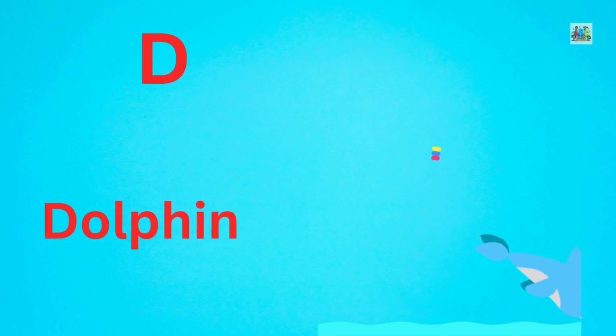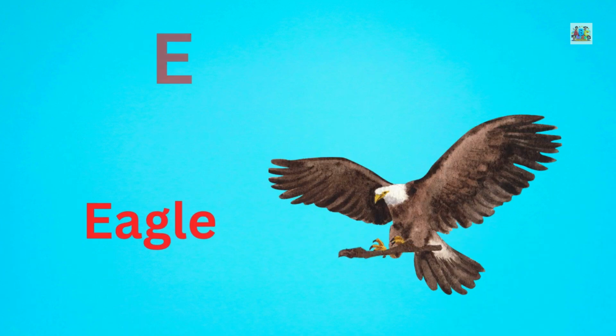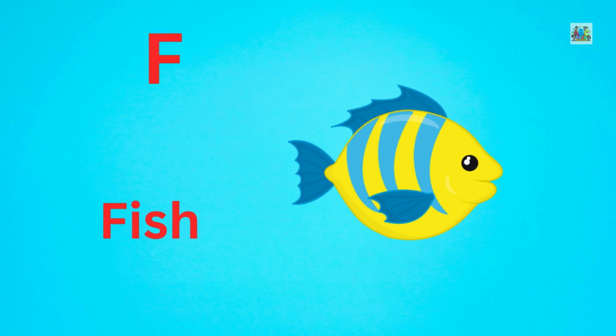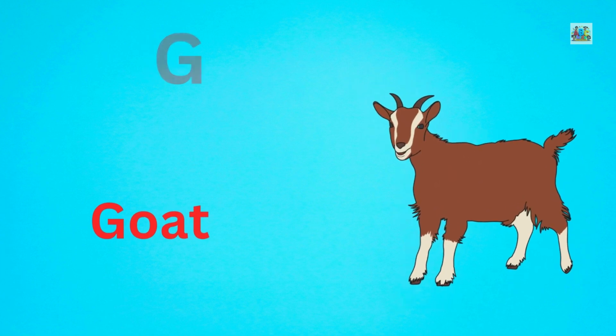D for dolphin. E for eagle. F for fish. G for goat.